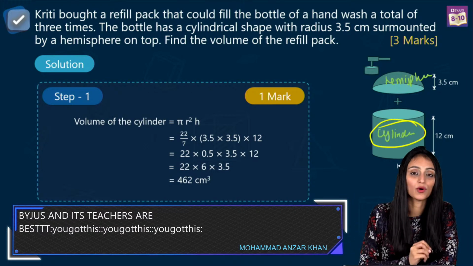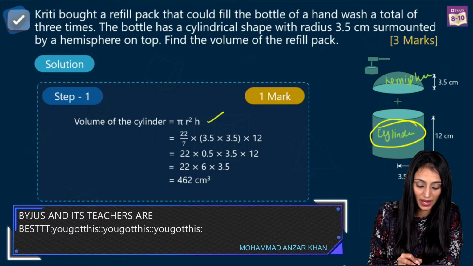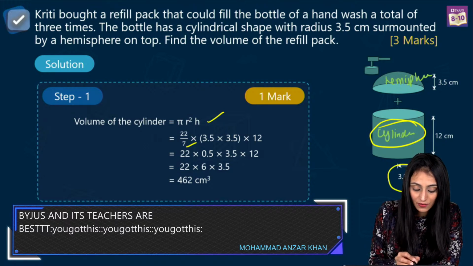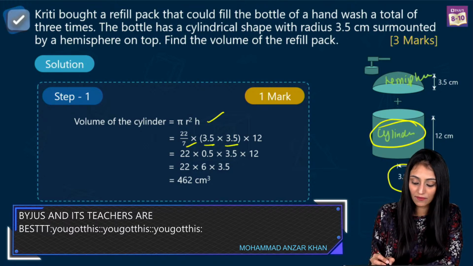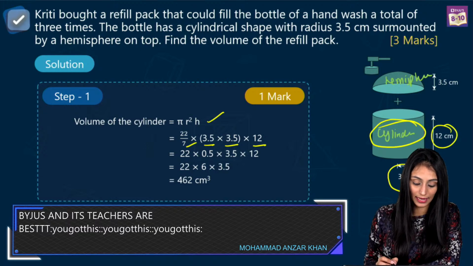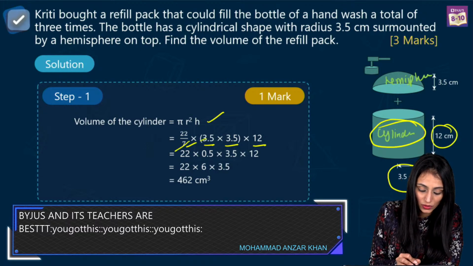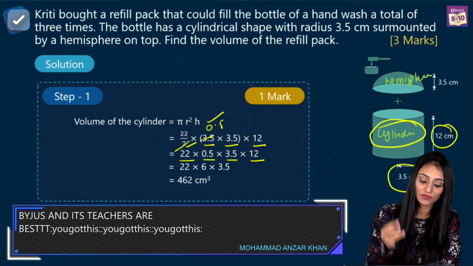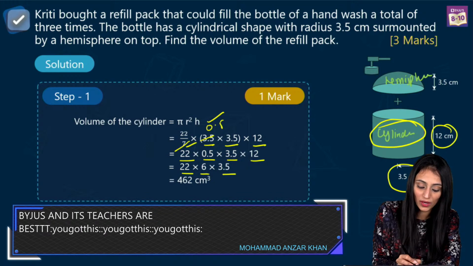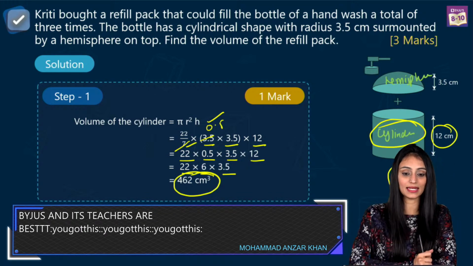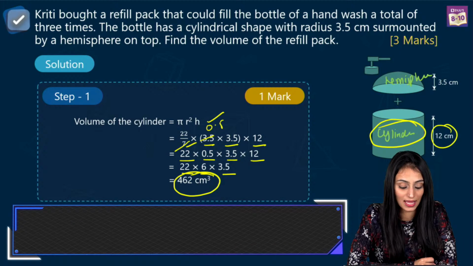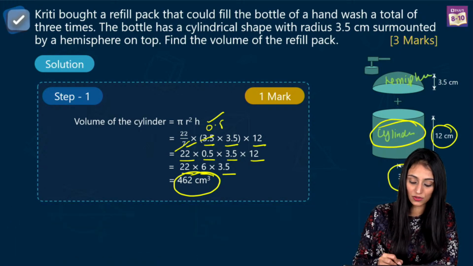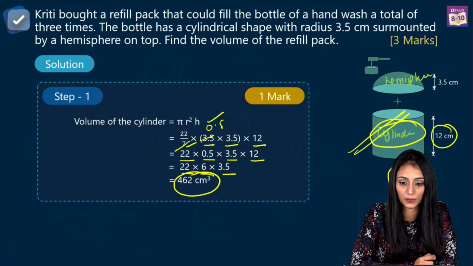So how to find out the volume of cylinder? That's pi r square h. Pi is 22/7. Radius is given. That's 3.5 times 3.5 and h over here is 12. Right? Simply you cancel this 7 with 3.5, you get 0.5. We have 22 into 0.5 into 3.5 times 12. Simplify it, you get 22 times 6 times 3.5, you get 462 centimeter cube. Yes? So that's the volume of the cylindrical part. So this much part we have already got the value. Yes?